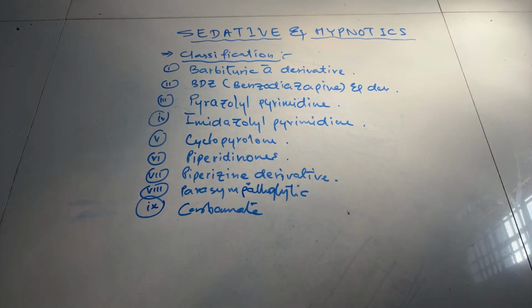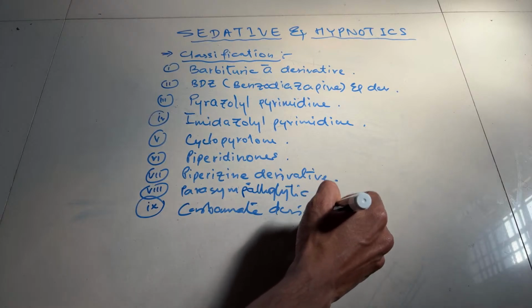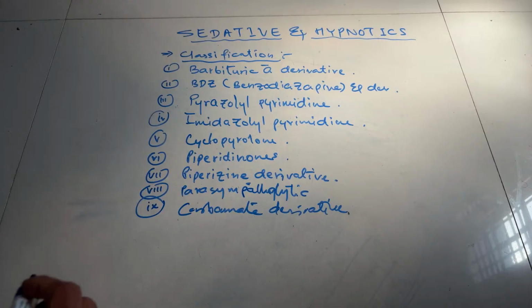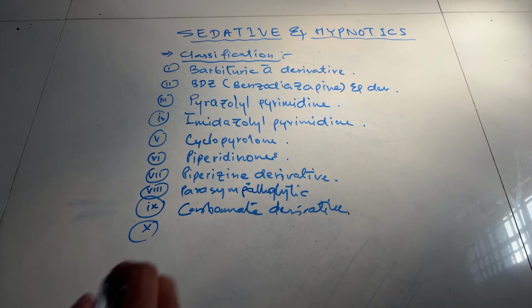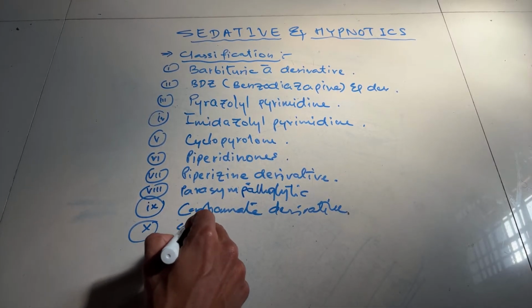Number 9 is carbamate derivative. Sorry, I am having some cold problem. Next, number 10 is serotonin precursor.